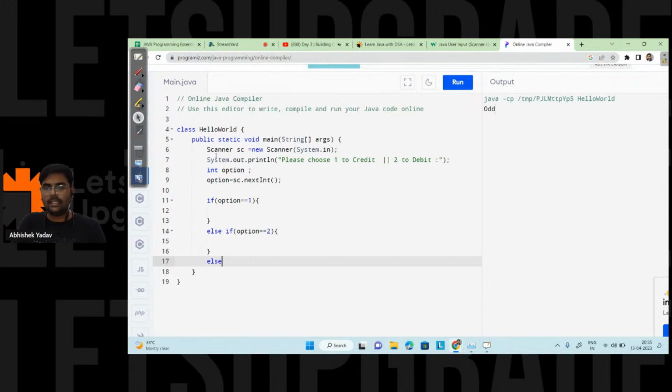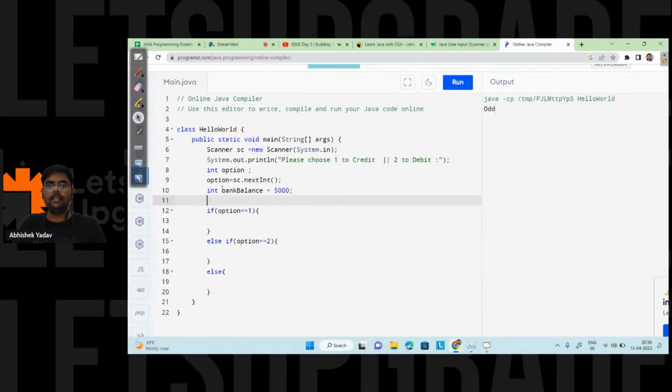And the else part will handle the invalid option part, right? And after that, here I will take a variable int bankBalance. Okay, bank balance. And here let's assume the amount in the bank balance is 5,000 rupees, right?